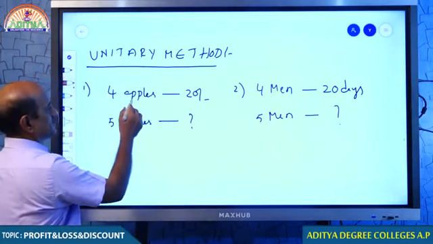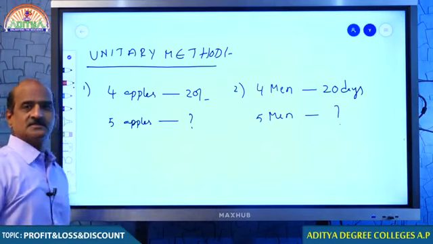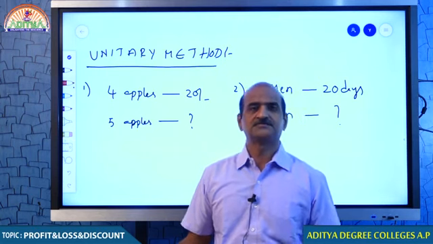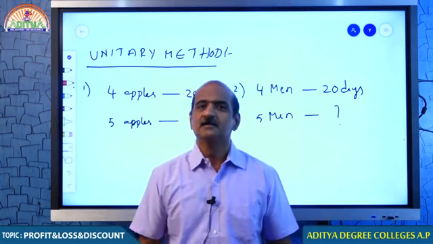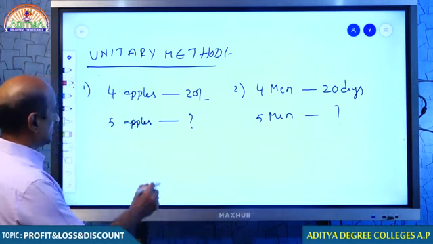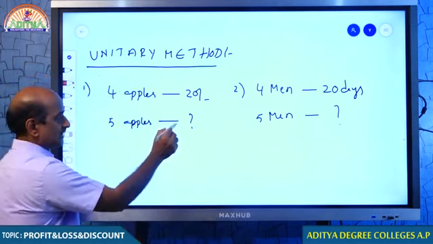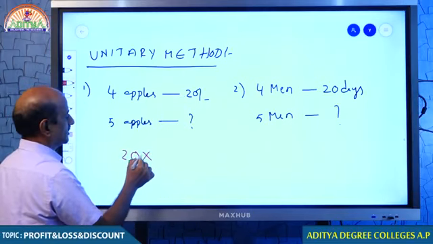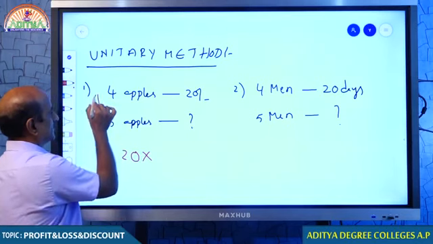When 4 apples cost you 20 rupees, obviously 5 apples must cost you more amount. You understand? When 4 apples cost you 20 rupees, 5 apples must be costing you more. Isn't it? More apples mean more amount, which means your answer should be more than 20. You do one thing, you copy 20 straight away and you have to improve the value of 20.